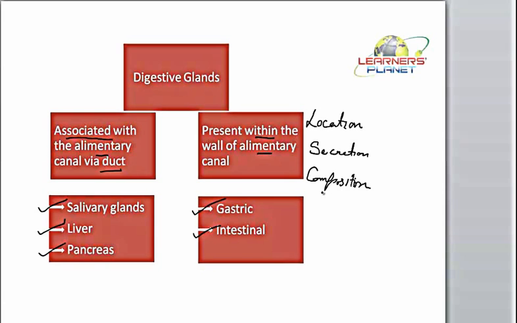Then besides the composition, what is the site of action, that is, where the secretion is transferred or where it is functioning. That site of action must be clearly known to you. Then besides this, the important function is the action itself, that is, how they are actually helping in the process of digestion. So we are going to study about all these points now.